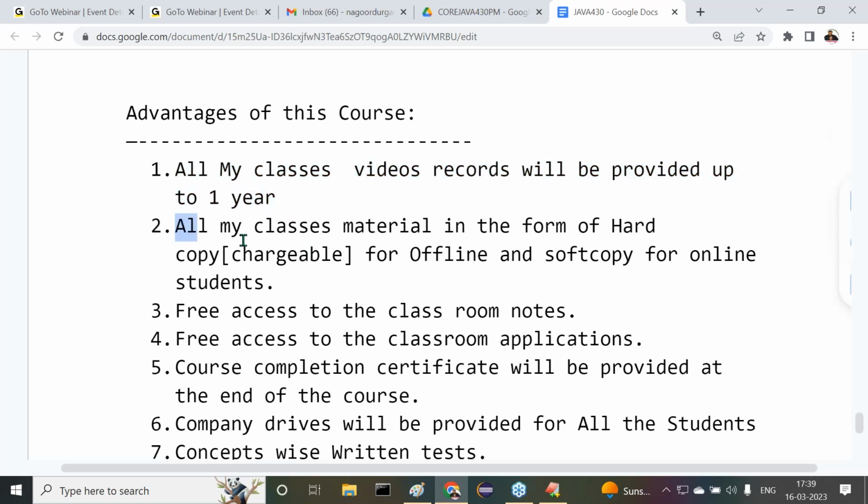Next, all my class materials in hard copy are chargeable for offline students, and soft copy will be provided for everybody. For offline students, hard copy is available at the office, and you can purchase it if you require it. Otherwise, soft copy will be provided for everybody. Videos will be provided through Google Drive access, and I'm going to provide the soft copy material there itself.